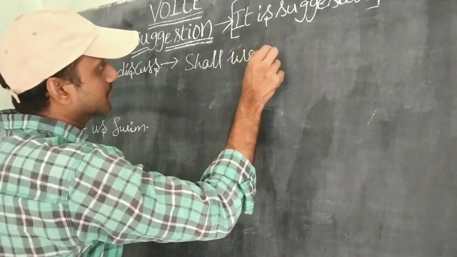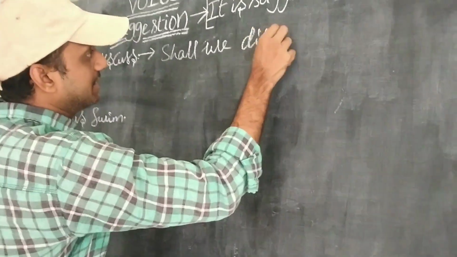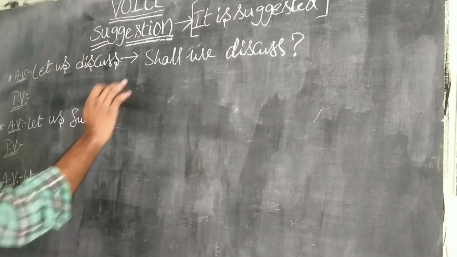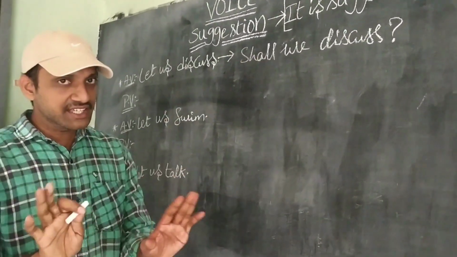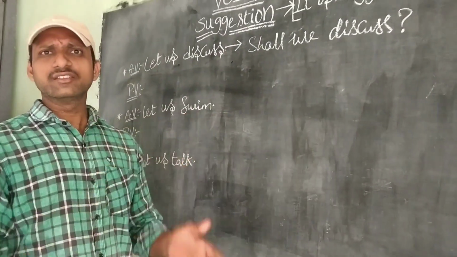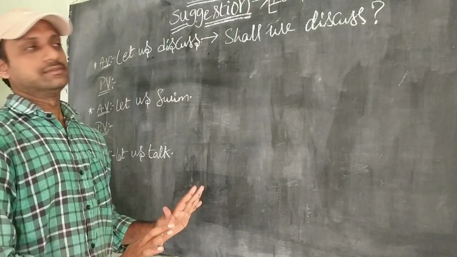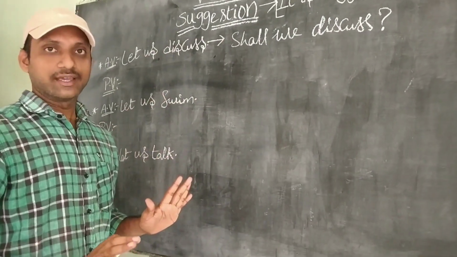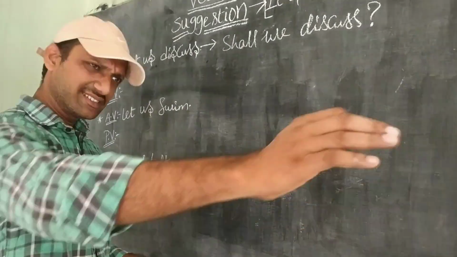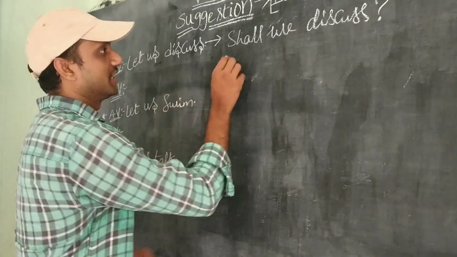Shall we discuss? Don't think that it comes under permission. I am not taking his permission. I am just asking. If he is willing or unwilling, he should discuss with me. Okay? Because he is my friend. Let us come here. Like that. Shall we discuss? Come fast. Like that. In that way.